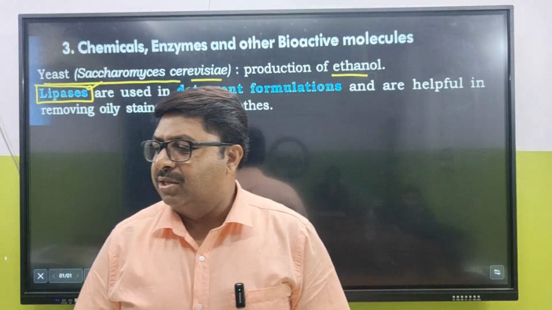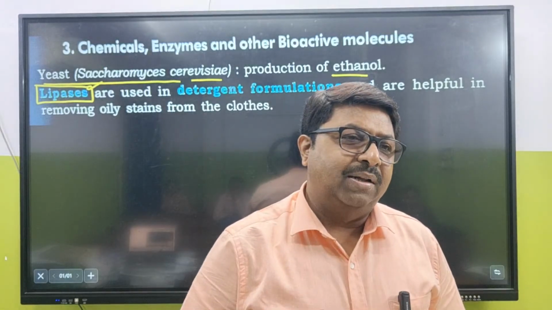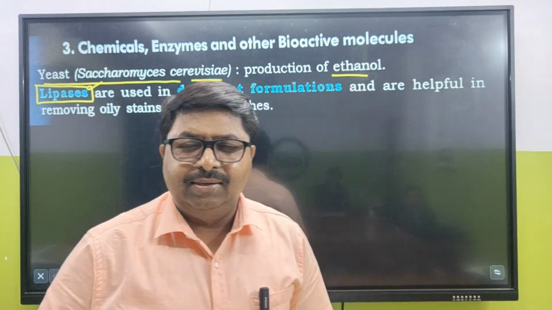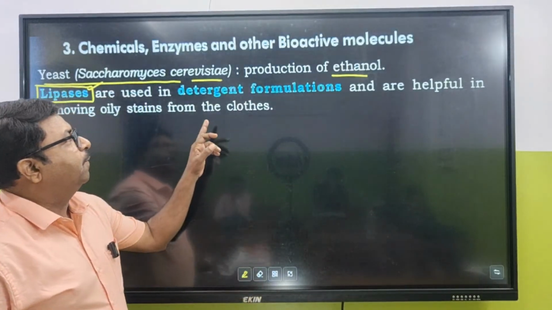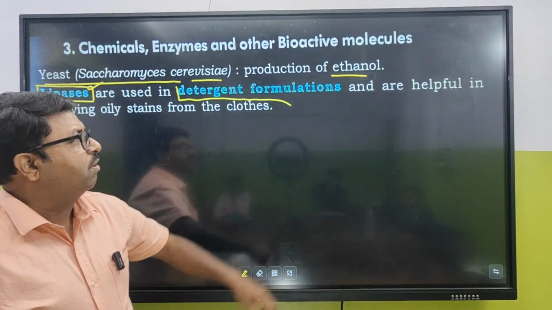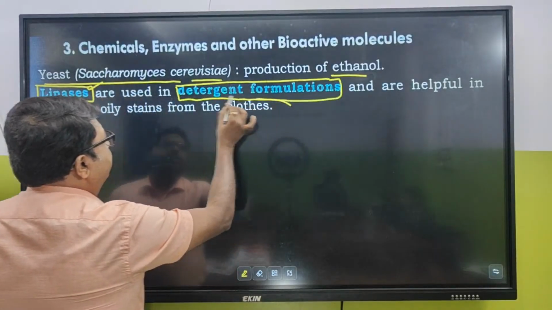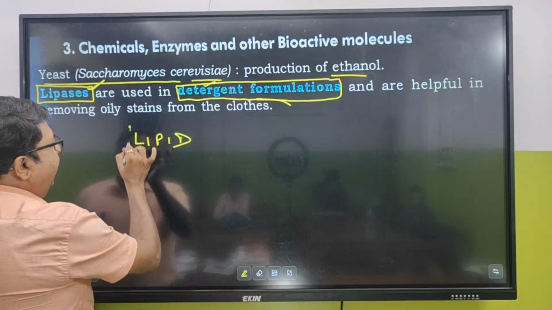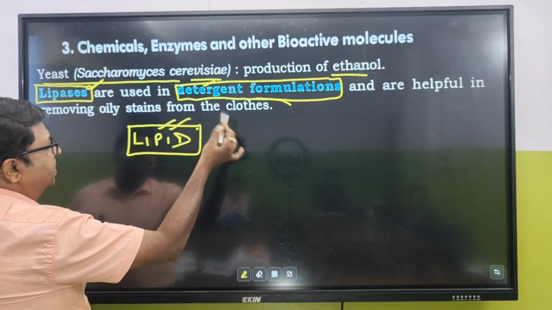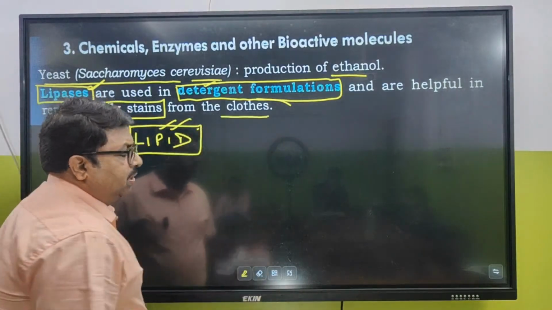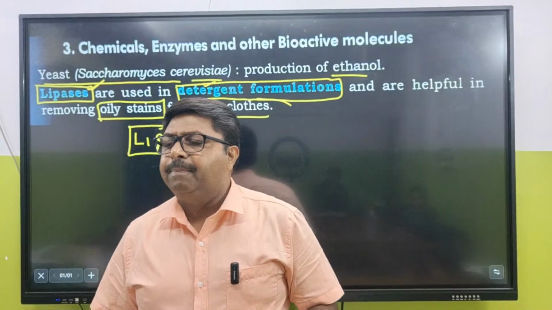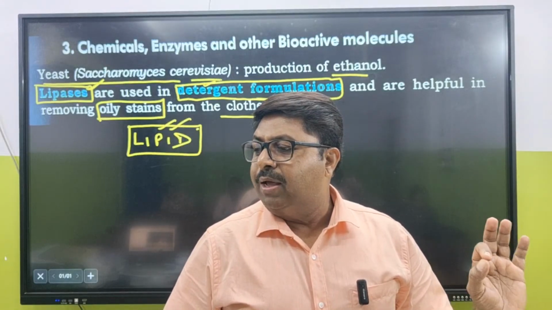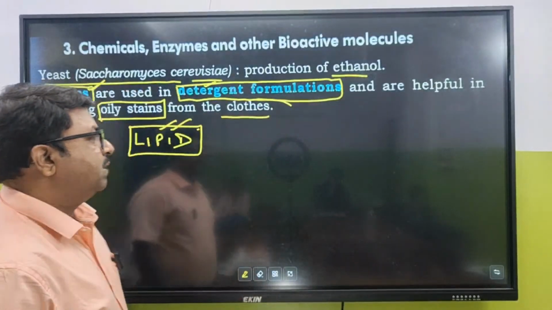Lipases. You go to a wedding wearing a light-colored shirt, and mutton juice falls here. What is in mutton juice? Mutton means fat and protein, and which one makes a special stain for you? Fat. Okay, now how will it go away? Used in detergent formulations. Lipase is in detergent formulations. So the detergent having lipases, the lipase is going to feed on the lipid and digest it, so it will come out from there, and lipases are helpful in removing oily stains. This is how oily stains are removed from clothes by adding lipases. So these are enzymes which are used on a day-to-day basis in your household activities. Clear? Sure. Next.